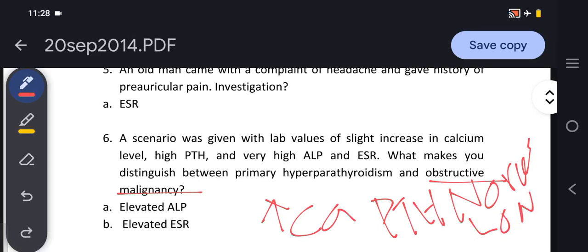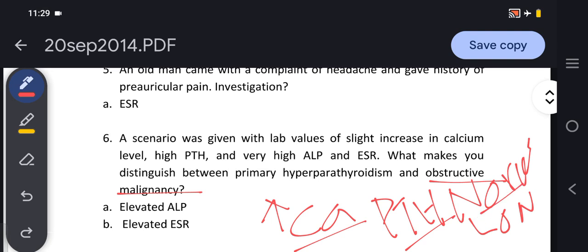We understand that in primary hyperparathyroidism, parathyroid hormone will be high, but in malignancy, because calcium is already high, the parathyroid hormone will either be normal or low.